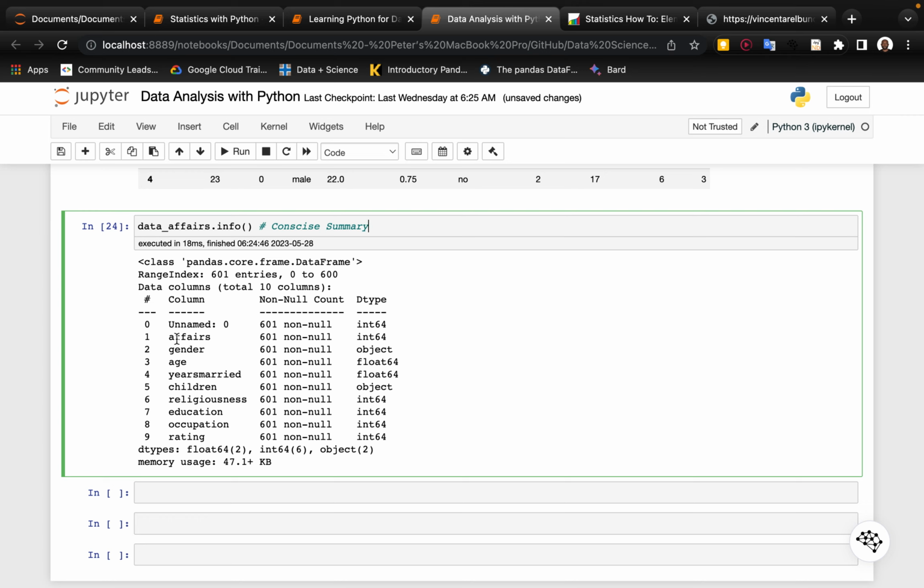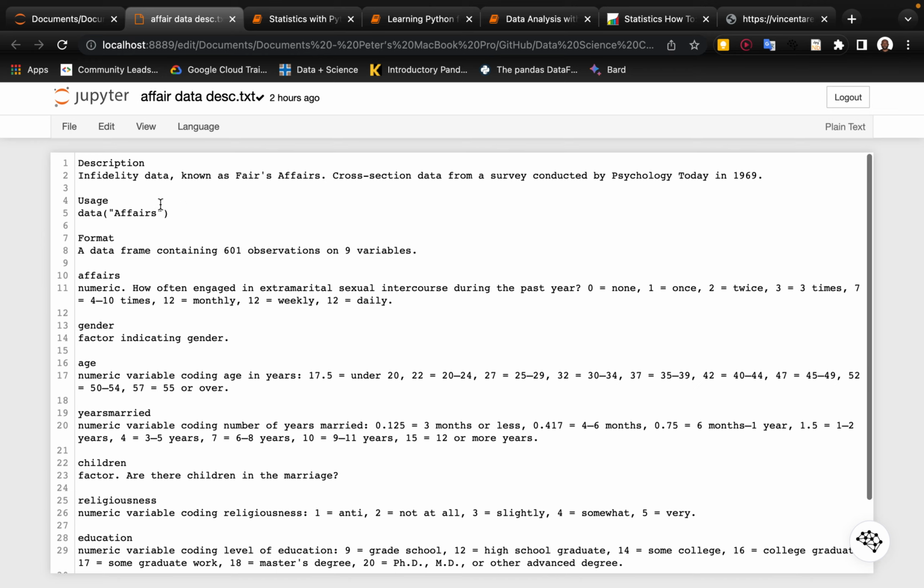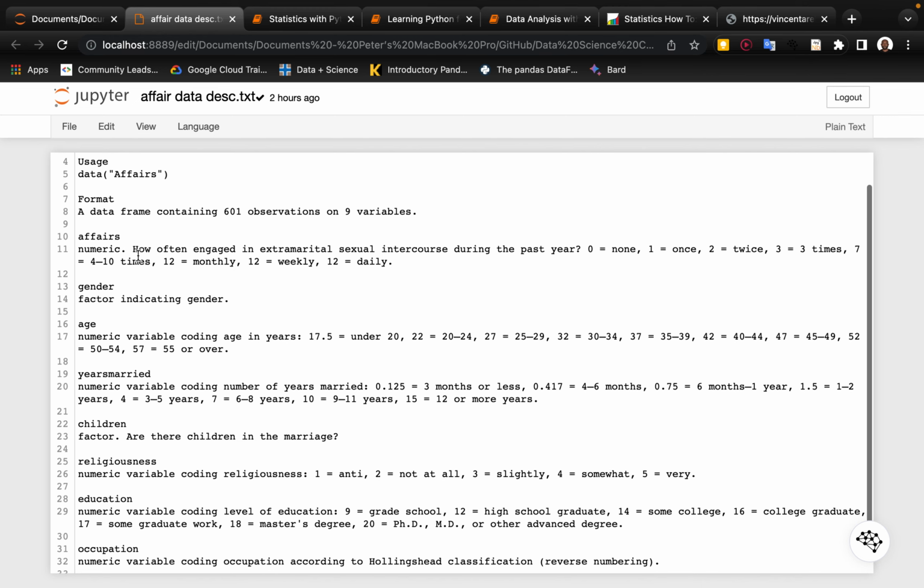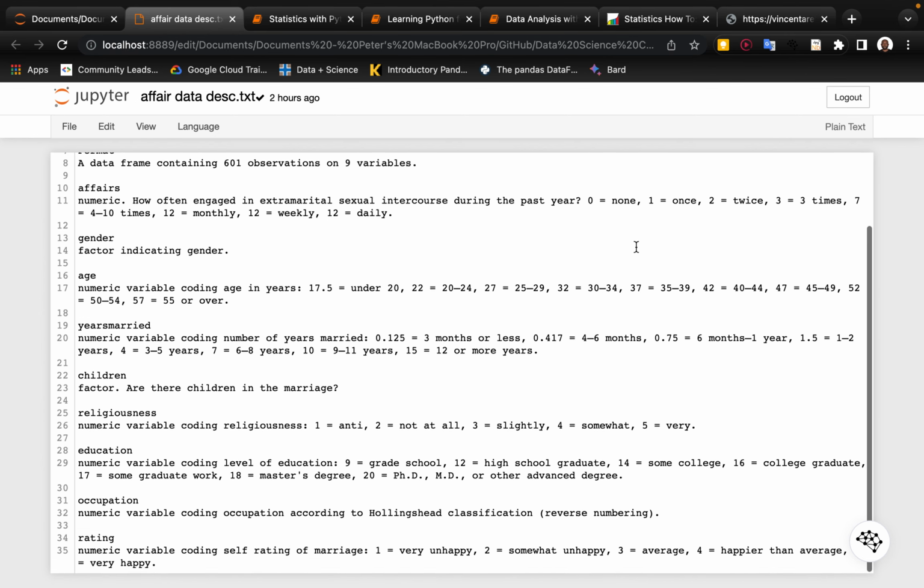Another interesting thing we would like to see is the data description for this. If I come over here, you can see I have the data description here, and it opens up. Its description basically says infidelity data, known as affairs. It's cross-section data from a survey conducted by Psychology Today in 1969. Whoa, that's a long time ago. So you can see we have all this: how often engaged in extramarital sexual intercourse. So you can see the data. What I'm trying to look at is that first row.